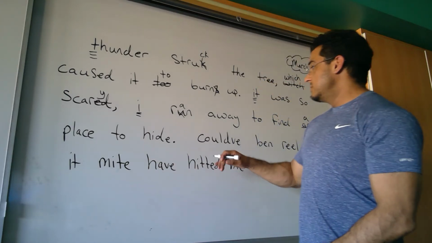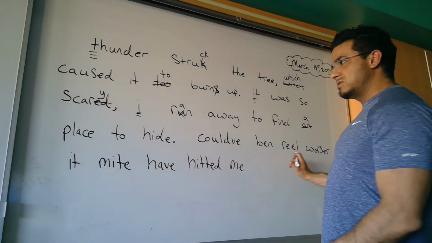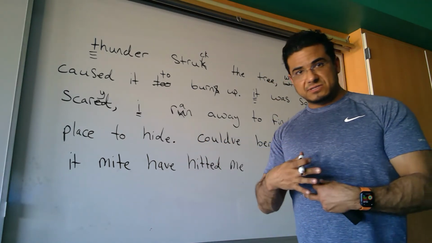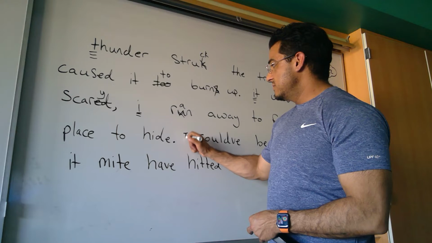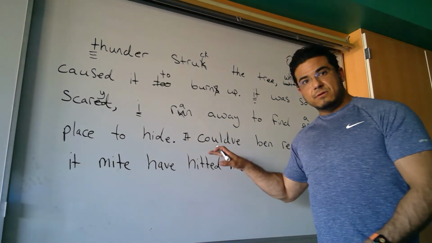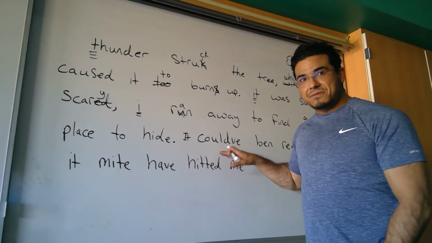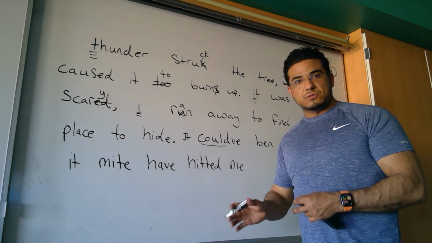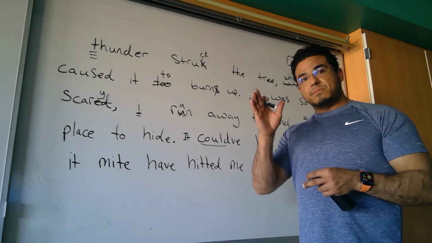Next clause, could have been real worser. So it could have, so we're referring to the situation. So it should be the object pronoun. It could have, notice that this is attempting to be a contraction between the word could and have, which is shortened, or rather they're linked using an apostrophe.